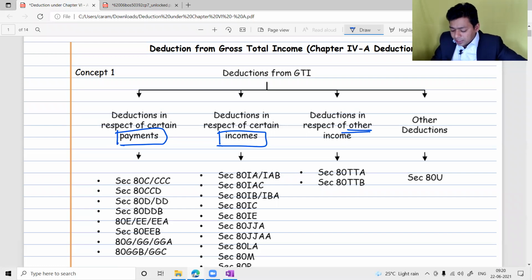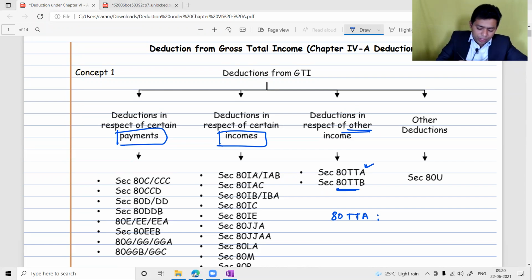80TTA and 80TTB. Anybody aware how much is the maximum deduction in 80TTA? Can you please tell me what is the maximum amount of deduction in 80TTA? Please reply in the chat box, or you can unmute and talk also. What is the maximum amount of deduction? 10,000. Yeah, 10,000. Very good. Very good. Other people, please reply. Make it a little interactive session.